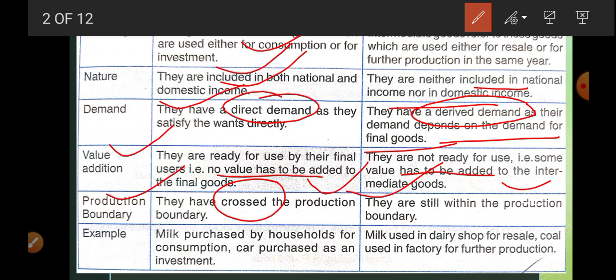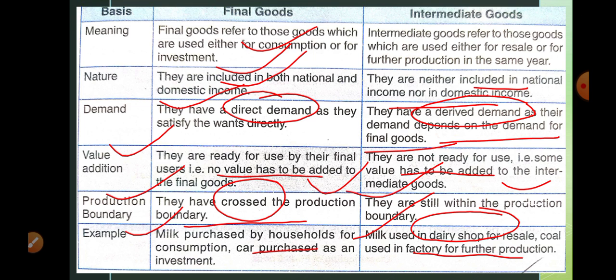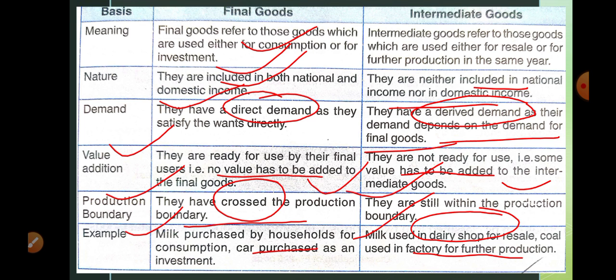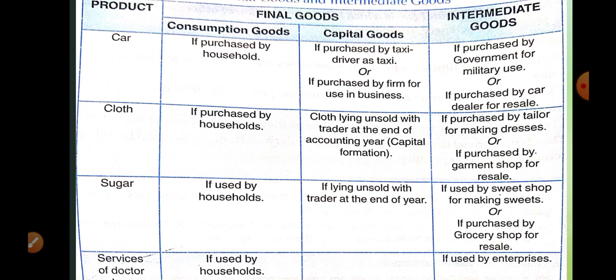Here are the examples: milk purchased by a household, or a car purchased for investment. Milk purchased by a dairy to resell, or coal used by a factory for further production, are intermediate goods. So in simple language, final goods are those goods that are used up by the producer sector or household sector for investment or for direct satisfaction of want.